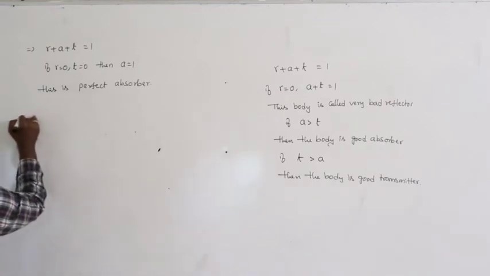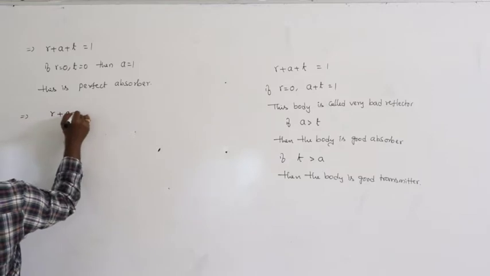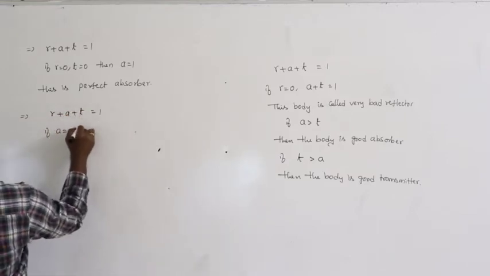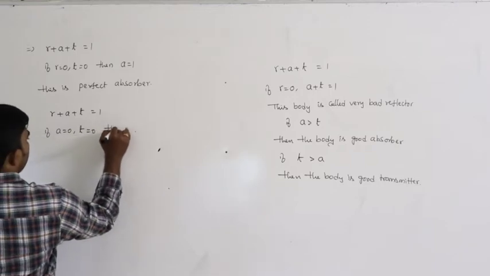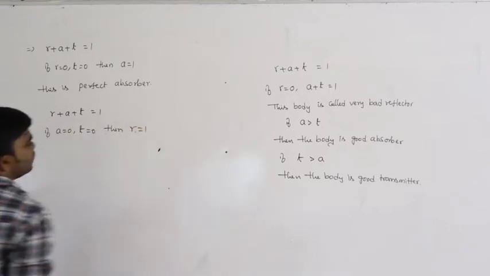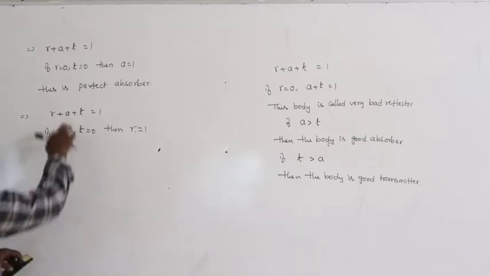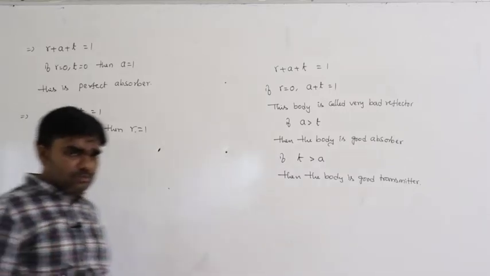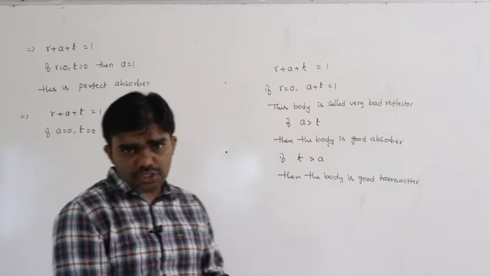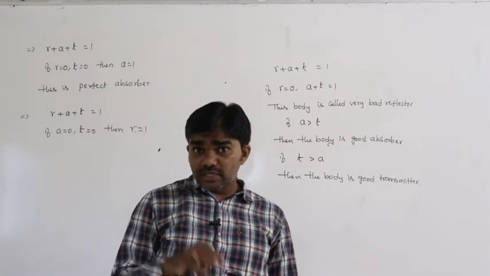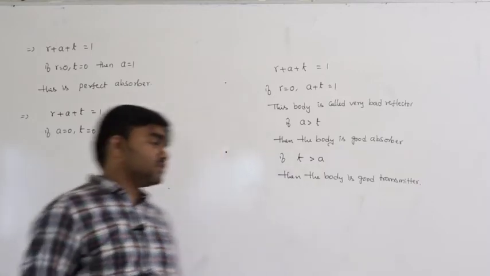Next, in R plus A plus T equals 1, if A equals 0 and T equals 0, then R equals 1. That means there is no absorption and no transmission. Whatever heat energy is incident, the total heat energy must be reflected.